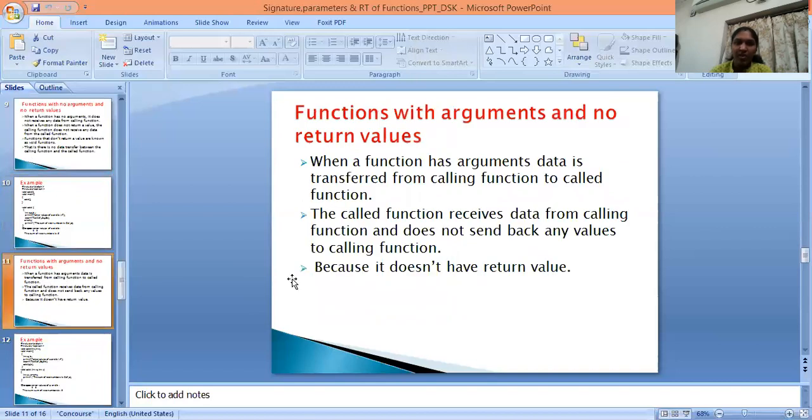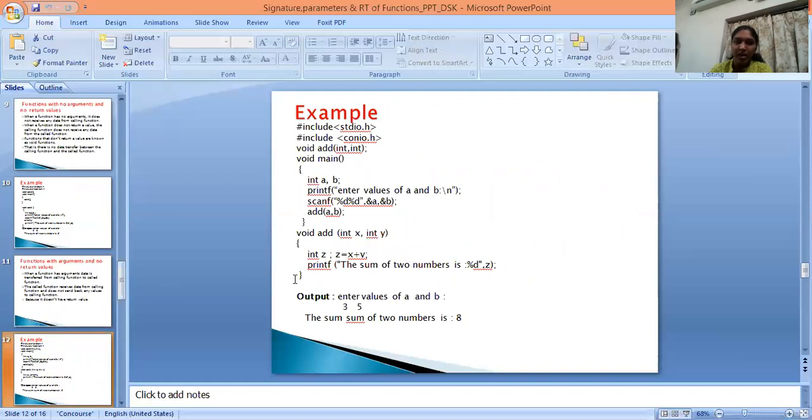Next, functions with arguments and no return values. When a function has arguments, data is transferred from the calling function to the called function. The called function receives data from the calling function and does not send back any values to the calling function because it does not have a return value. This is the example. Here I take int arguments.